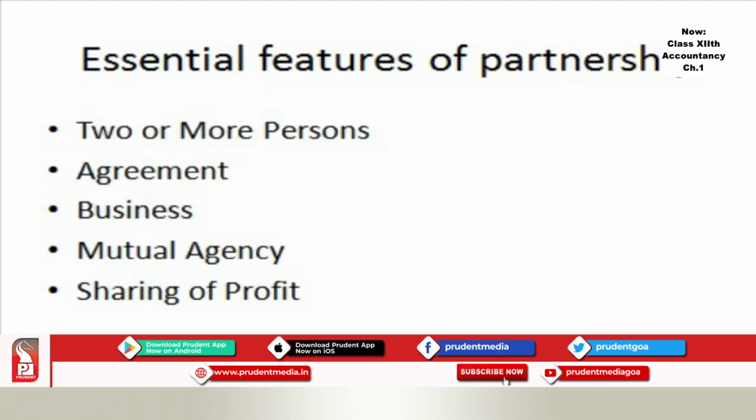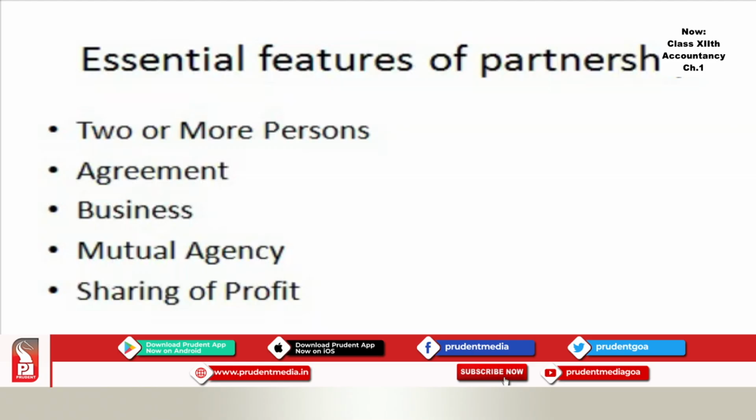Third very essential feature is you need to have a business. The agreement should be to carry on some business. Mere co-ownership of property does not amount to any partnership. For example, if let's say Rohit and Sachin jointly purchase a plot of land, they become the joint owners of the property and not the partners.